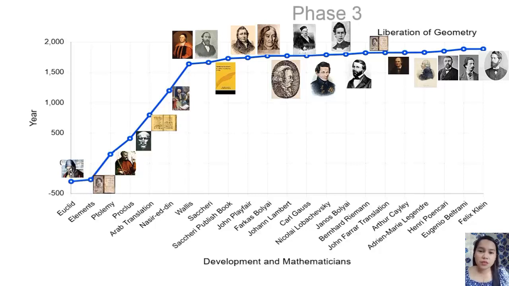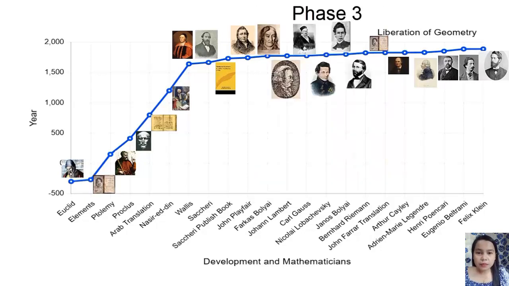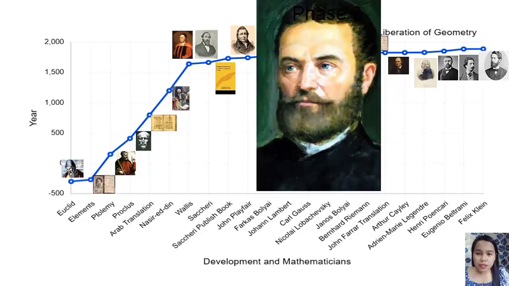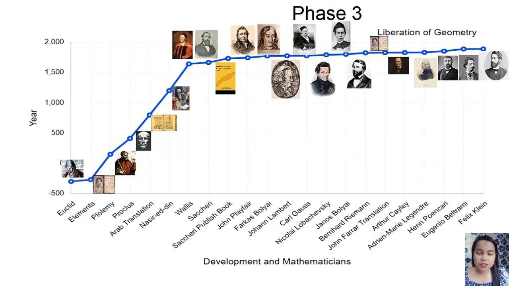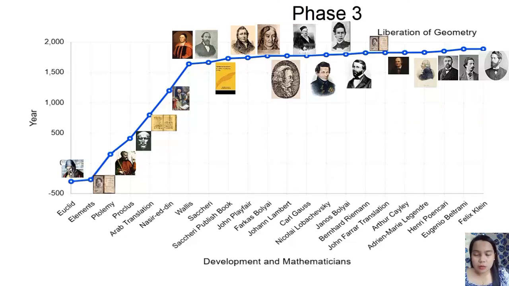Then, here come the three people to suspect the independence of the parallel postulate, namely Carl Friedrich Gauss around 1810, in 1832, Janos Bolyai, who exclaimed that out of nothing I have created a strange new universe. And in 1829, Nikolai Lobachevsky was the first to publish the systematic development of non-Euclidean geometry.